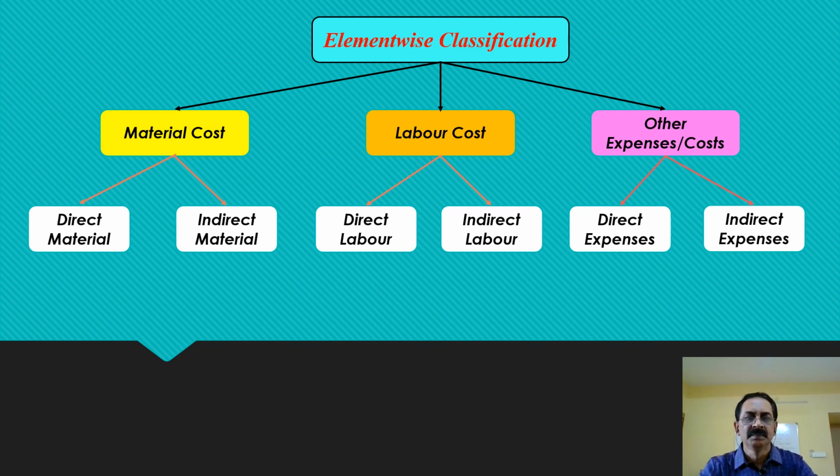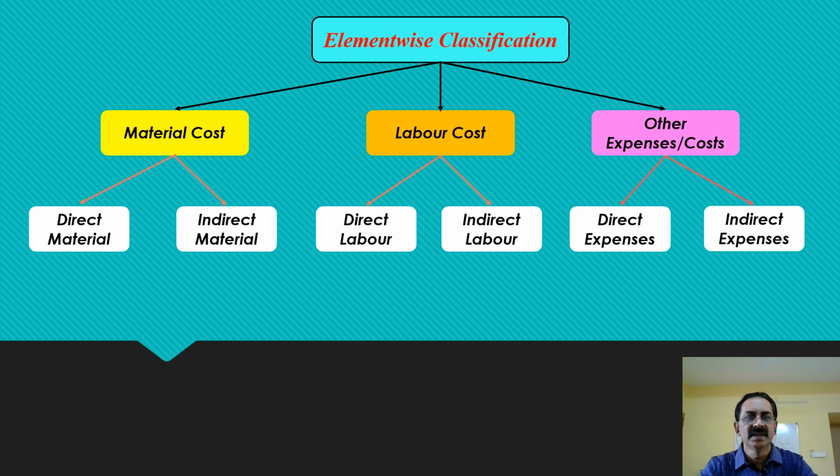For example, if you want to manufacture a shirt or stitch a shirt, then you will use 2 meters of cloth. That 2 meters of cloth is a direct material because the cost can be directly attributable or chargeable to that particular shirt. So that is called direct material, which can be directly identifiable. Here in case of service, for example, hospital.